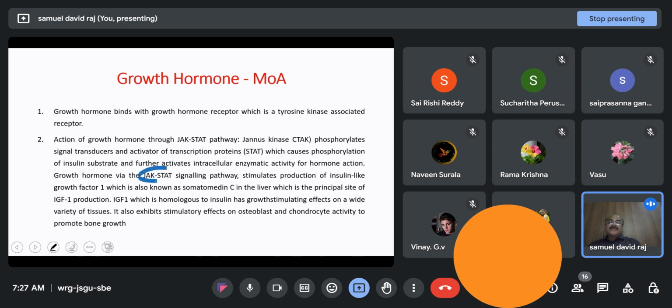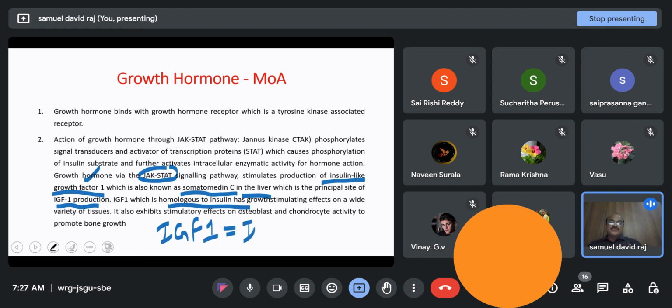Via this JAK-STAT pathway, growth hormone is responsible for stimulating the production of insulin like growth factor 1, which is also known as somatomedin C, in the liver. And this is the principal site of insulin like growth factor 1 production. Where is it produced? It is produced in the liver. And this is homologous to insulin. What is homologous? IGF-1 exhibits structural similarity to insulin.